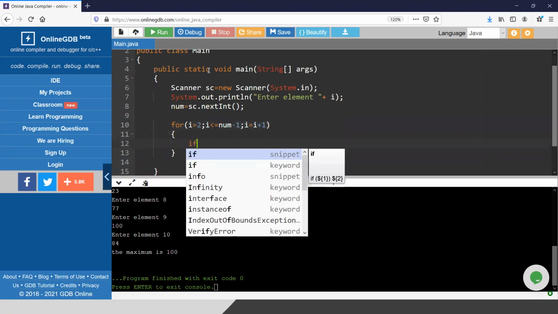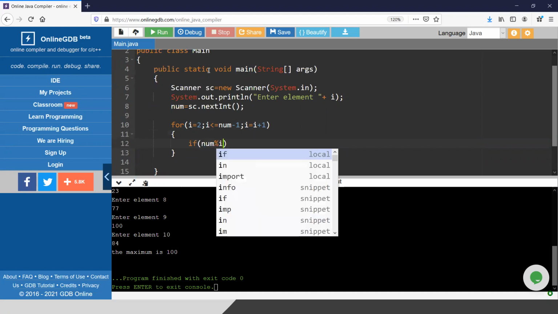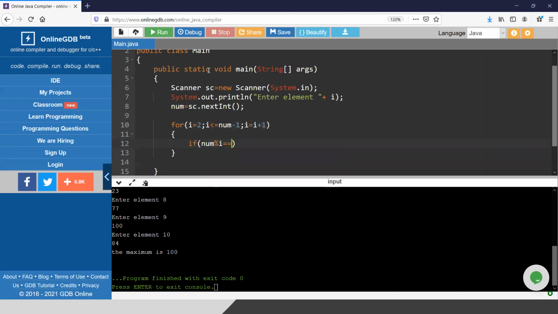Inside the loop, I will check if num is divisible by i. If yes, there will be a variable. Let's take a variable f equals 0 initially. If the number is divisible by any of those numbers, I will just change the value of f.